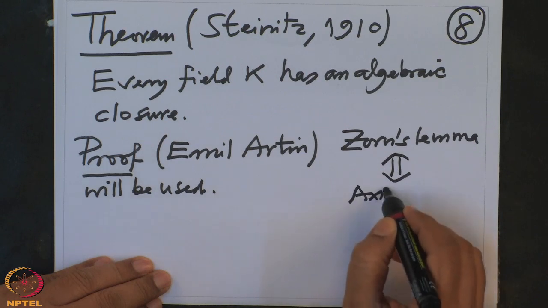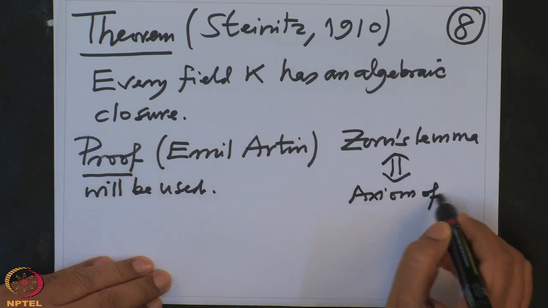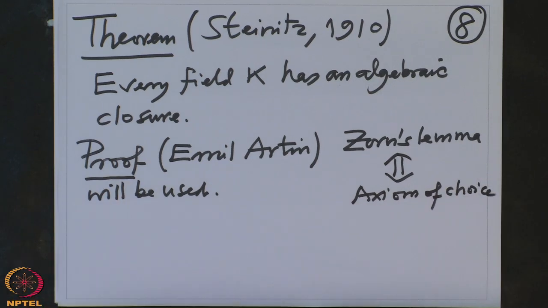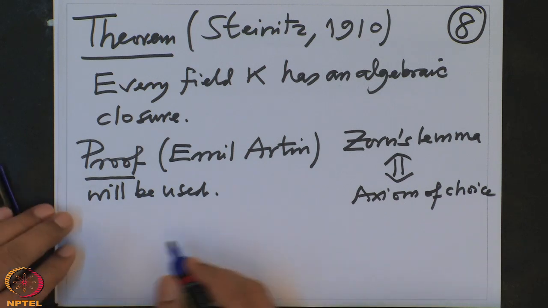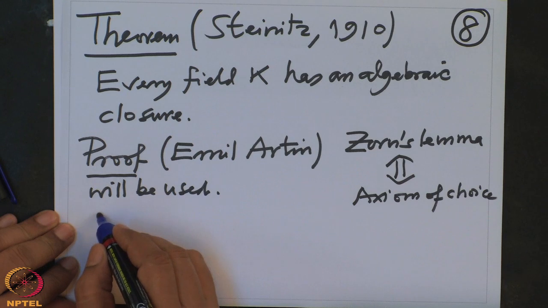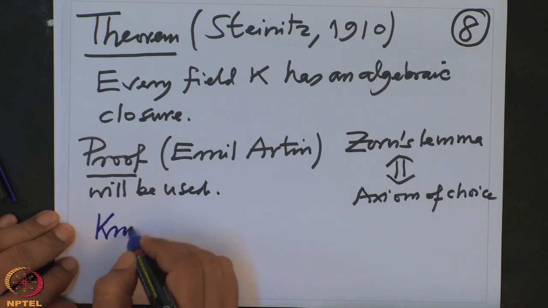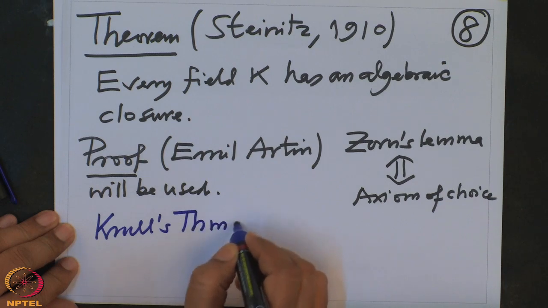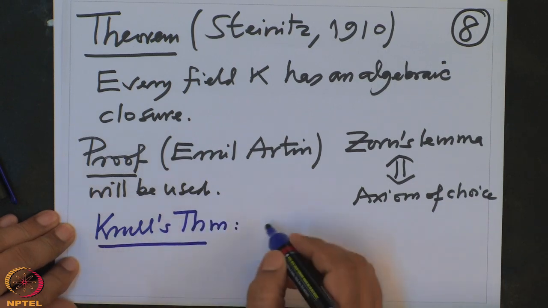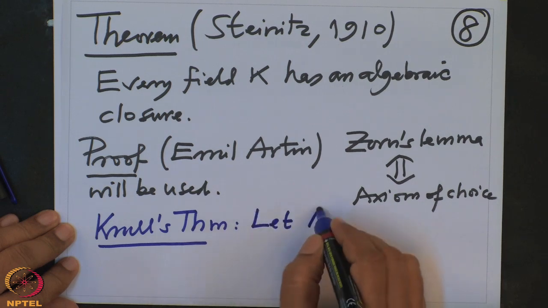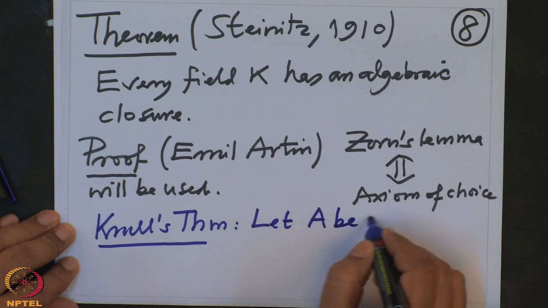Anyway, I am not going to go into these proofs. This is just for side comments. And how will it be used? It will be used in the form that, let me recall, we are going to use this fact. This is known as Krull's theorem, which says: let A be a commutative ring